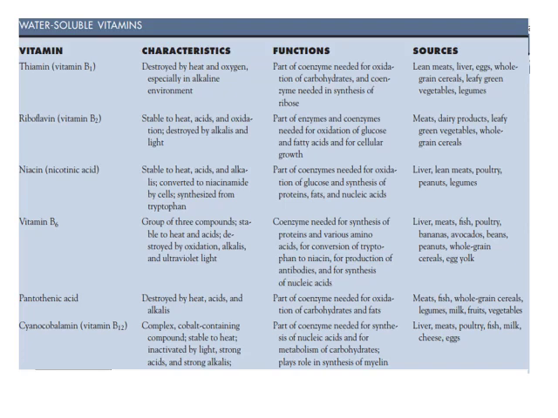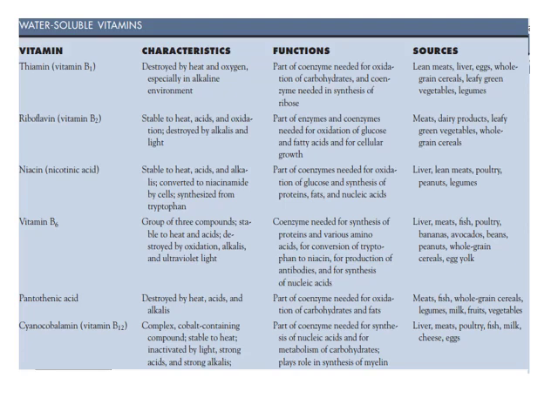Nicotinic acid is stable to heat and alkaline items, converted to niacinamide by cells and synthesized from tryptophan. It is part of coenzyme needed for oxidation of glucose and synthesis of protein, fats, and nucleic acid, obtained from liver, meat, poultry, peanuts, and legumes.